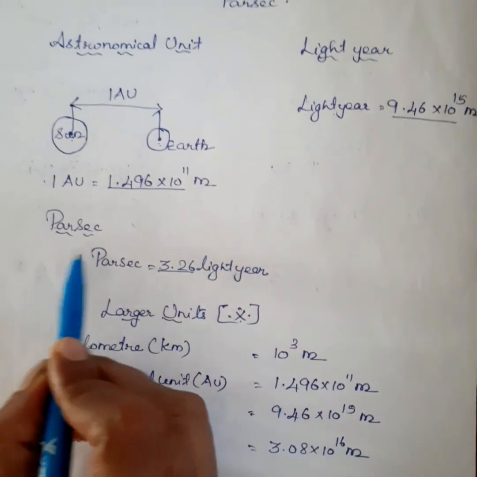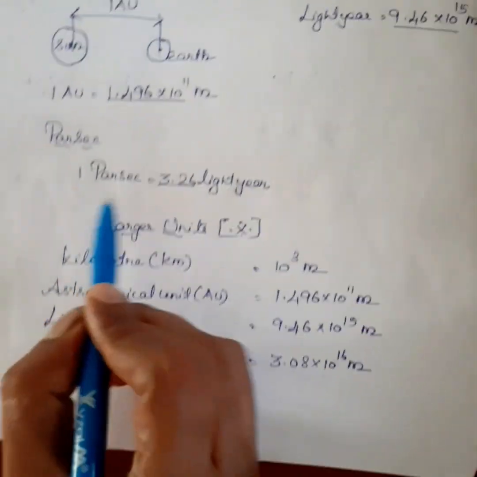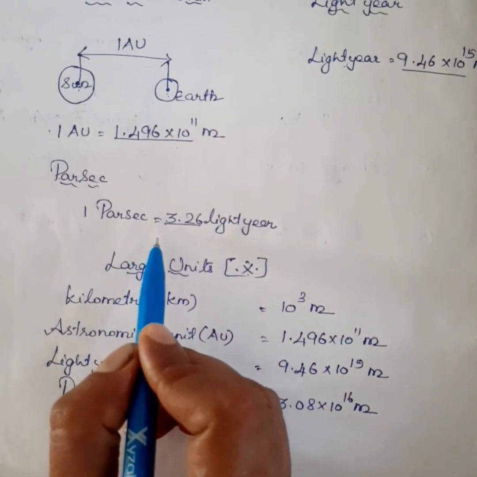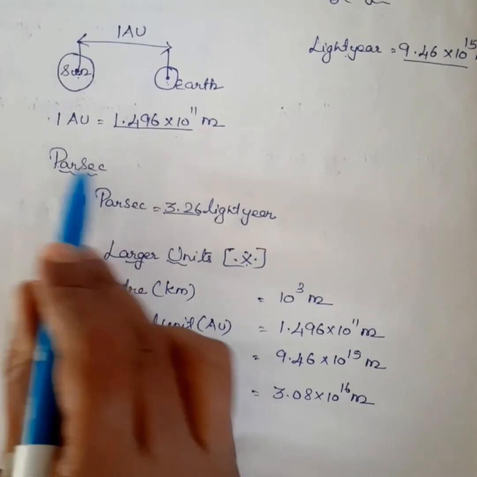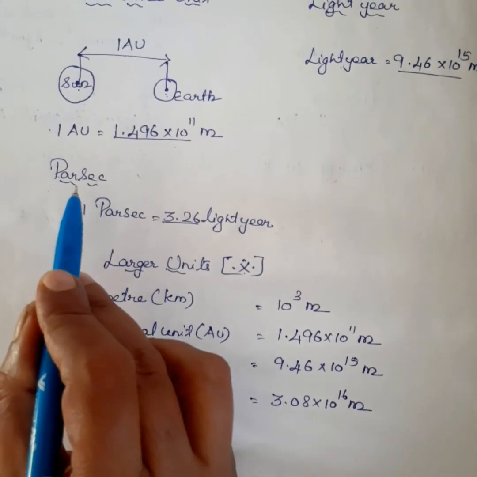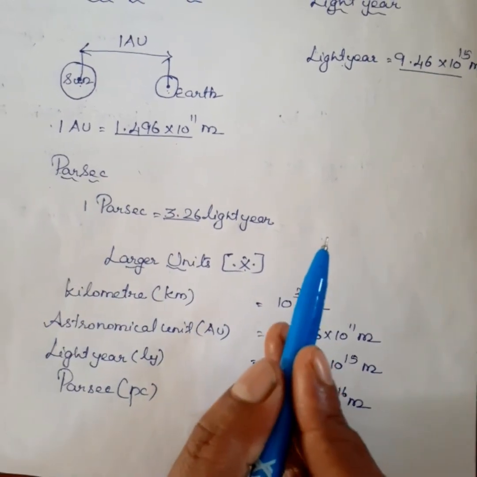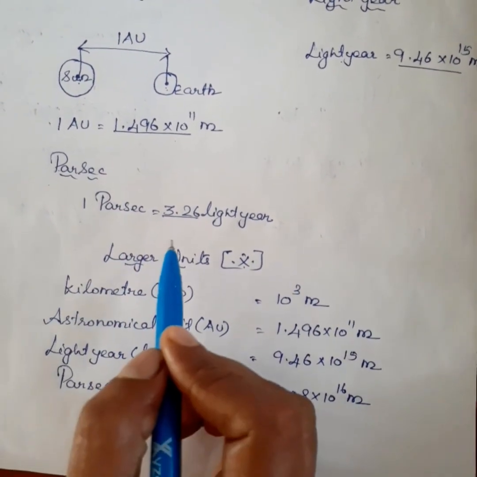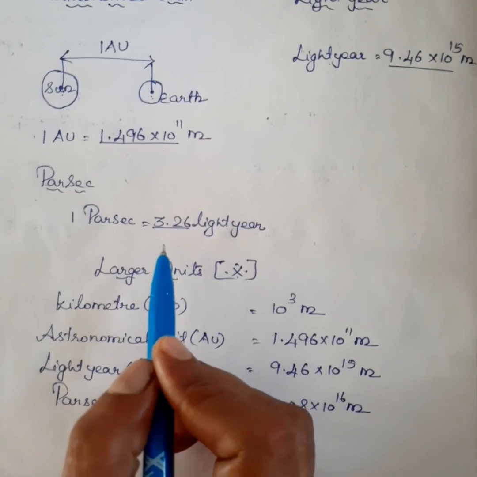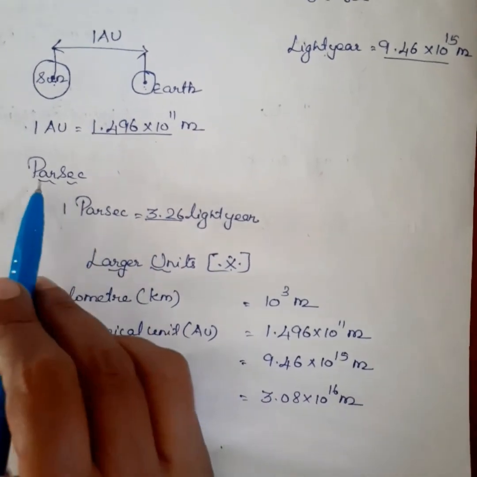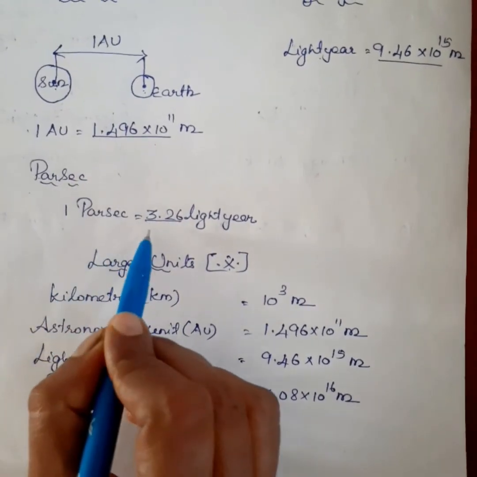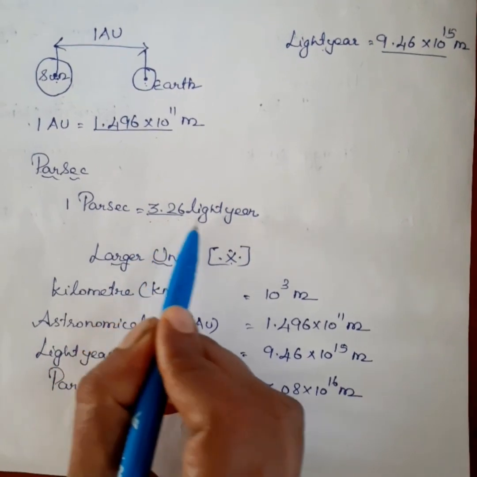Next one, parsec. It is used to measure large distances. It is used to measure astronomical objects outside the solar system. The distance between the sun and a star is measured by the unit parsec. So 1 parsec is equal to 3.26 light year.